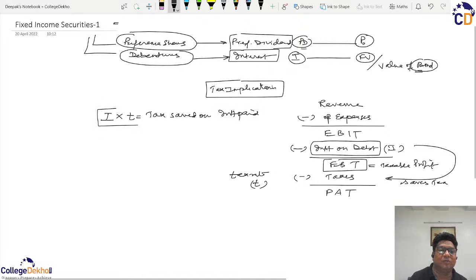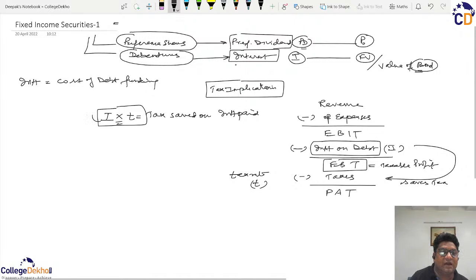From the perspective of the company, this tax saving reduces the cost of the interest. Effectively, this interest was the cost of debt funding for the company.